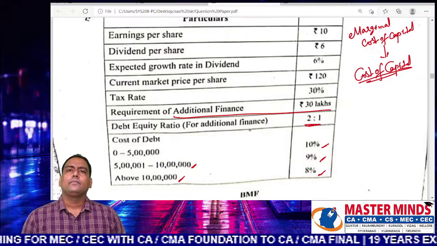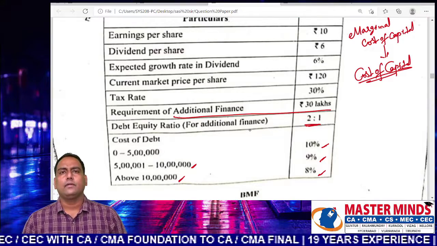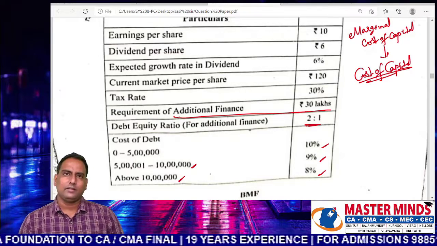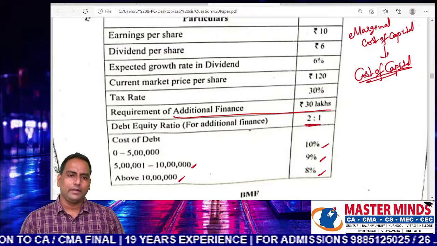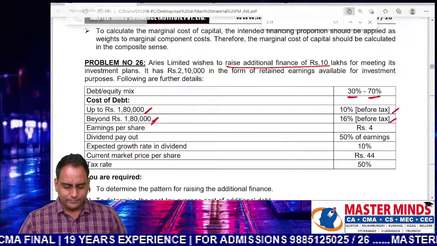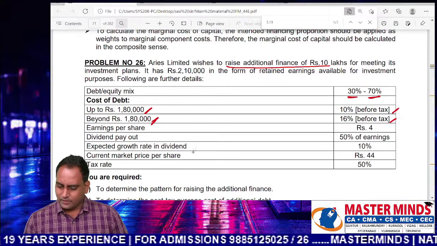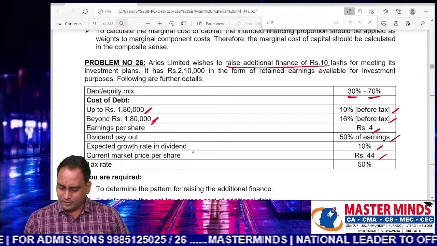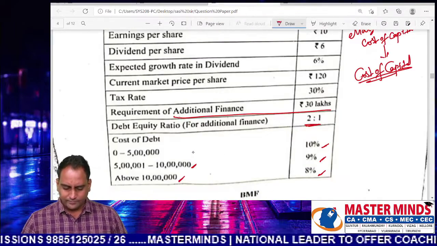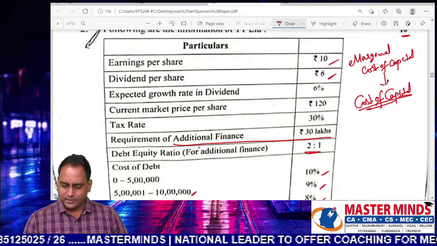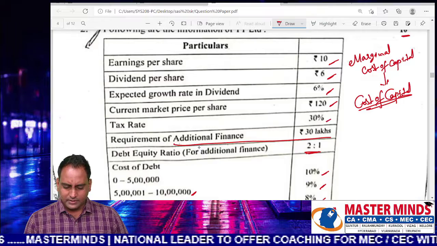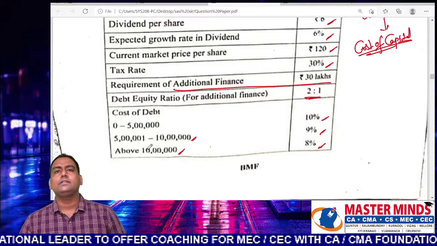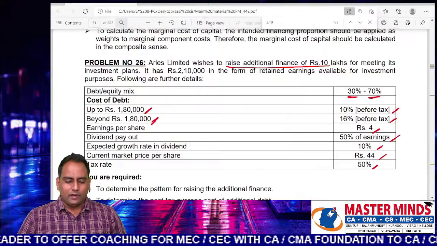See, we have 2 slabs for borrowing, up to 1.8 lakhs and beyond 1.8 lakhs. But in this context, 3 slabs are given. That is the only change when compared to our material. Earning per share, dividend payout ratio, expected growth rate, current market price of the share, tax rate, all are the same. Except for this, it is a slight variation from our problem.